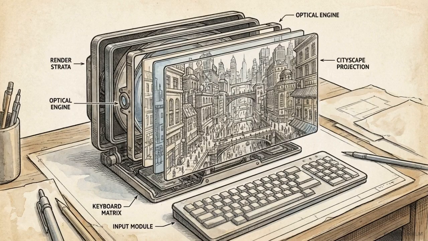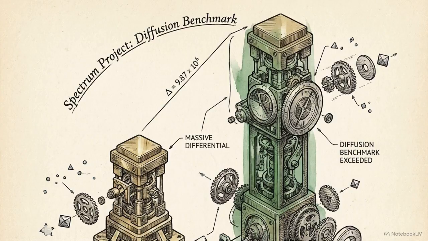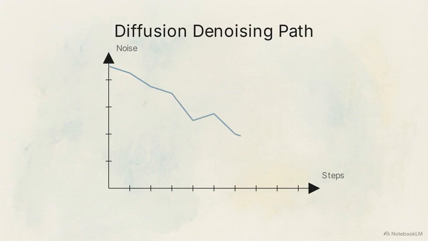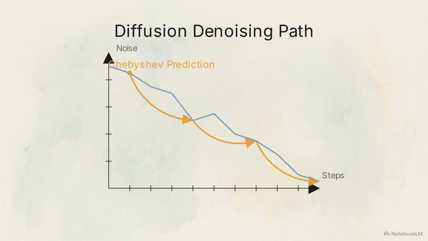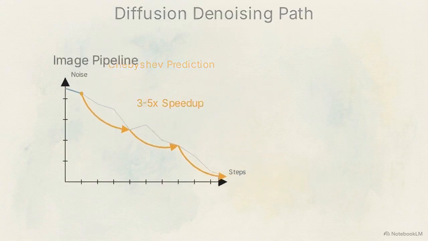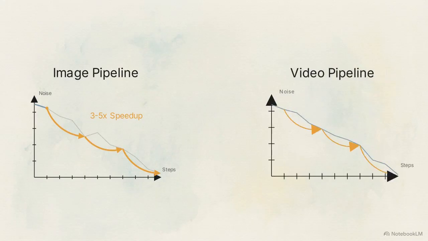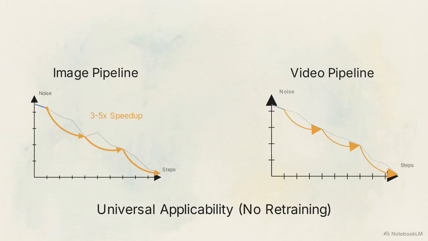These foundational optimizations also apply to video inference, enabling fluid, high-fidelity temporal generation natively on local machines. The Spectrum project recently achieved a massive jump in processing speed, yielding a 3 to 5 times speedup. This chart tracks a diffusion denoising path, using a secondary arc to show Chebyshev polynomial step prediction. By accurately predicting steps ahead, it skips redundant evaluations. Critically, this logic applies across image and video pipelines without retraining the base model.